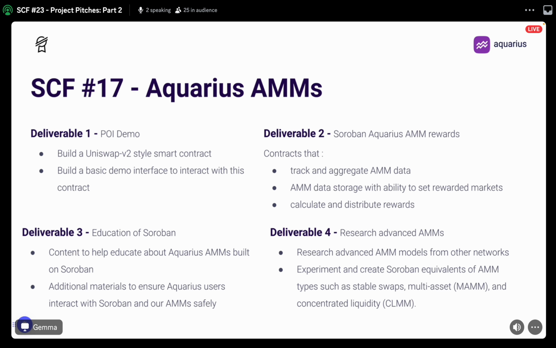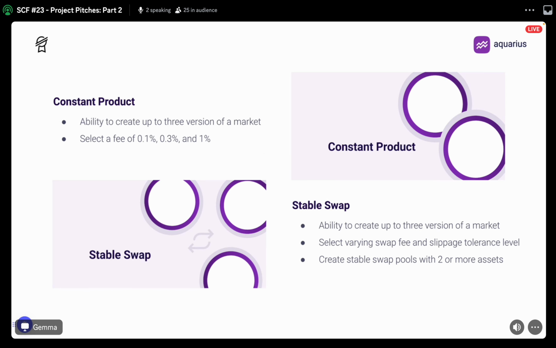After extensive research, we have decided on two AMM models that we'll be bringing to Aquarius first. That is constant product and stable swap models. The constant product model was selected as it proved its effectiveness for a broad range of assets on other chains, and stable swap is known for its efficiency with correlated assets. With both models, you'll be able to create up to 3 versions of a market, creating more flexible liquidity provision.